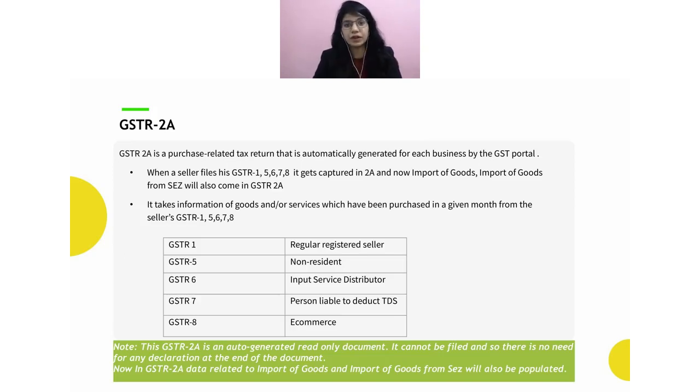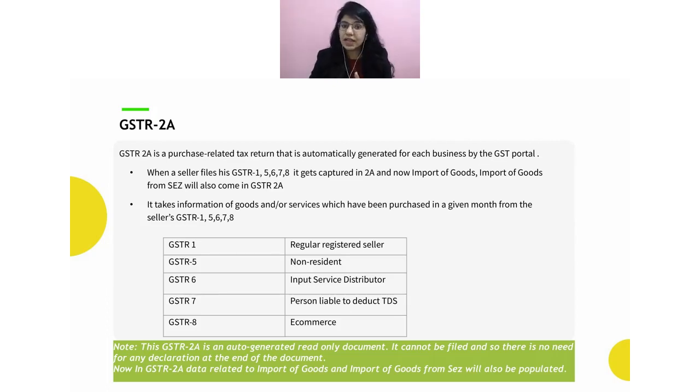Now, if I as a supplier upload this particular invoice, let's say INV1, in the return period April, but I upload this document on, let's say, 12th of May, after the due date, or maybe on 15th of May. So on 15th May, I have now actually uploaded this document, which means I have delayed in filing my return. After uploading, I have also filed my return, so I filed my return for the month of April 2021 on 15th of May. That is what I have done.